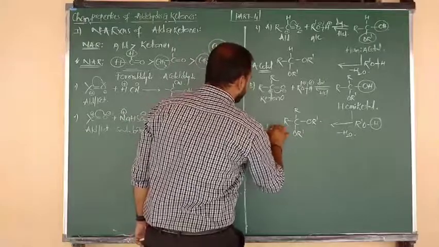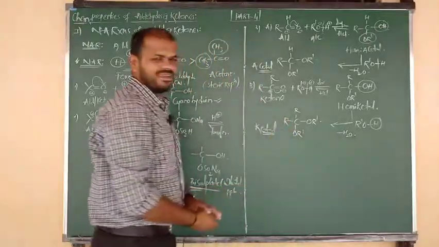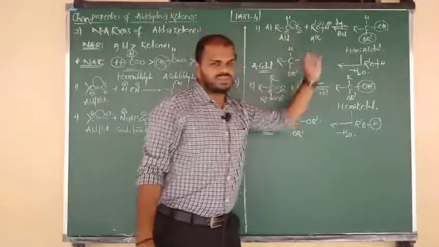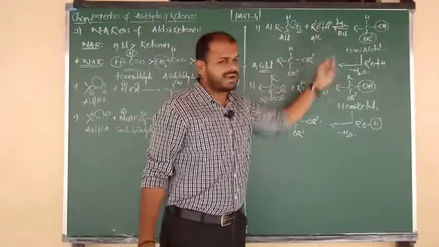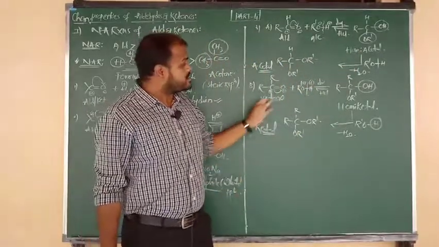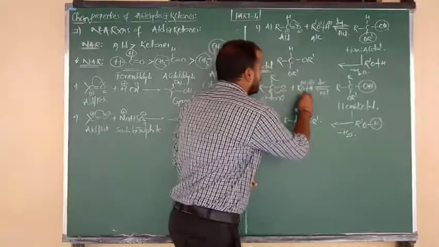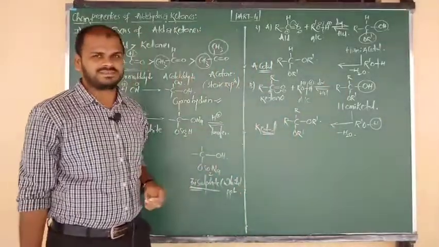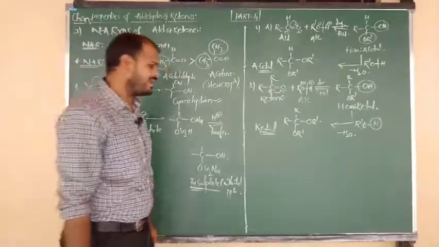So we say that this is called ketal. So the final conclusion I want to read here: Aldehydes upon addition with alcohols in presence of dry HCl give hemiacetal and acetal. Ketones upon addition with alcohol in presence of dry HCl give hemiketal and ketals. The addition is clear, beta? Good.